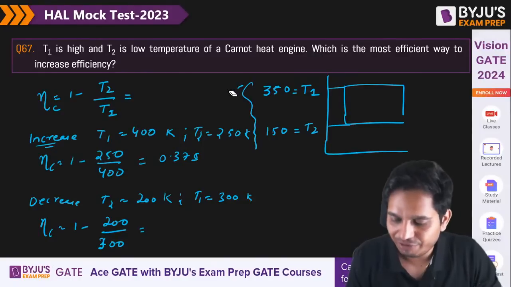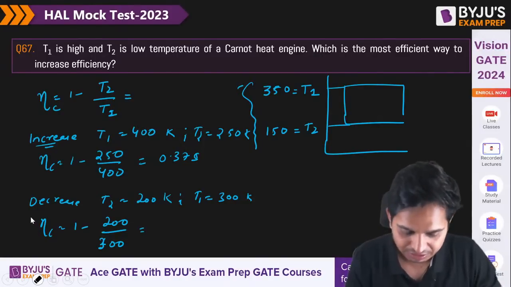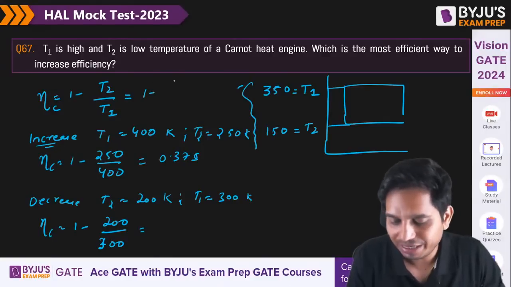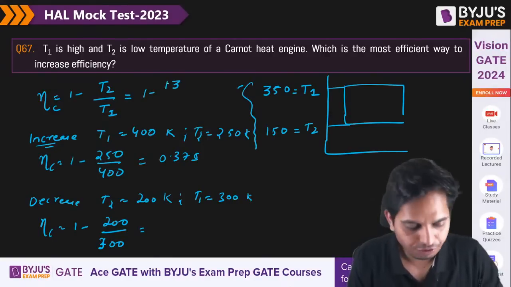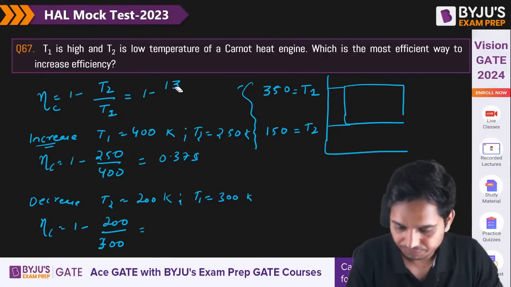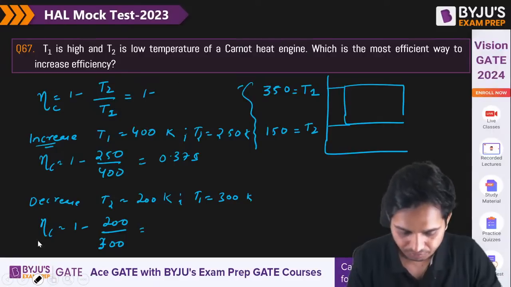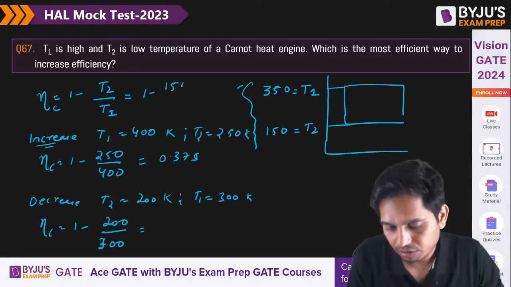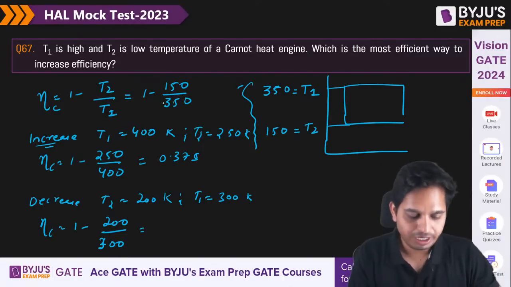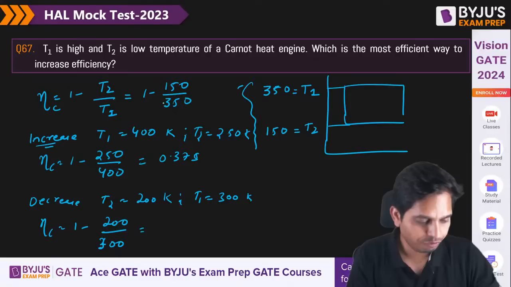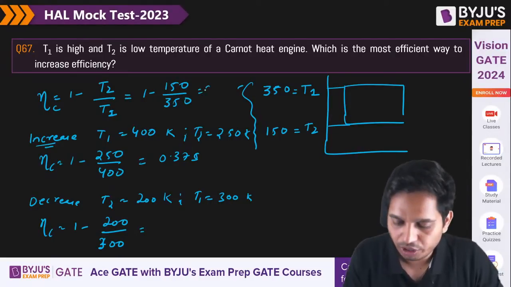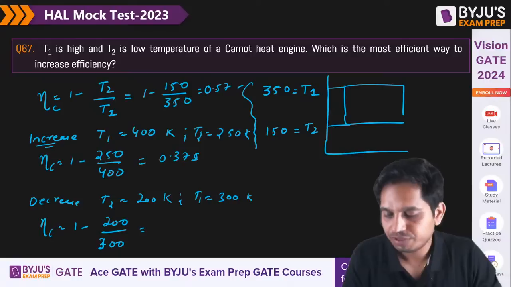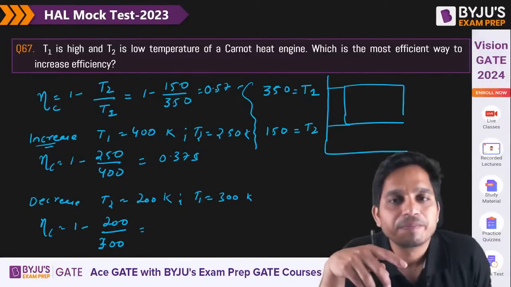Initially, with the original temperatures, the efficiency is 1 minus 150 by 350, which is 0.57.